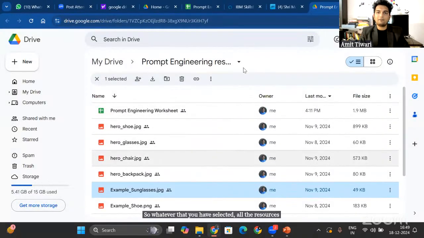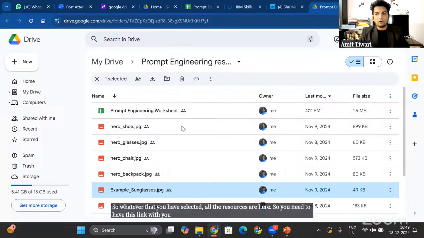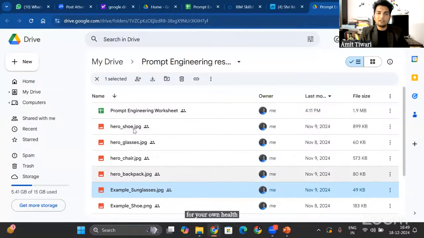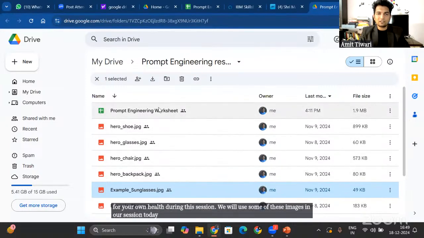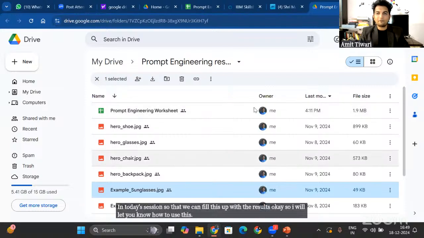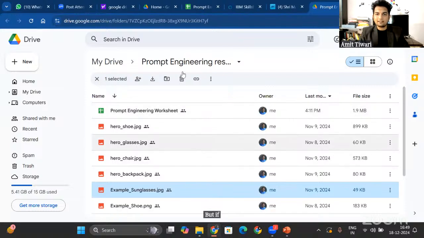So you need to have this link with you for your own help during this session. We will use some of these images in our session today, and we will also use the worksheet in today's session so that we can fill this up with the results. Okay, so I will let you know how to use this. But if you have been able to access this folder, let me know in poll.